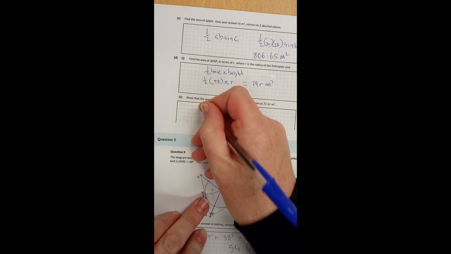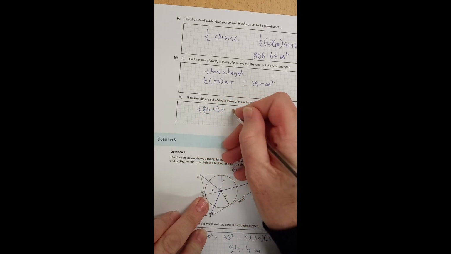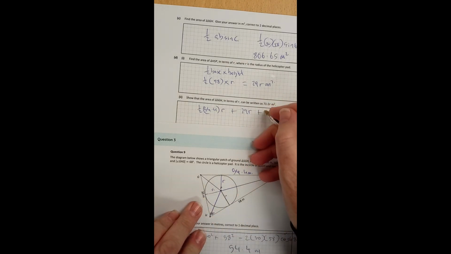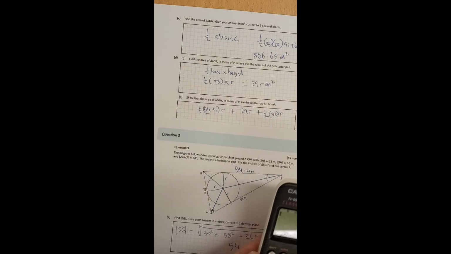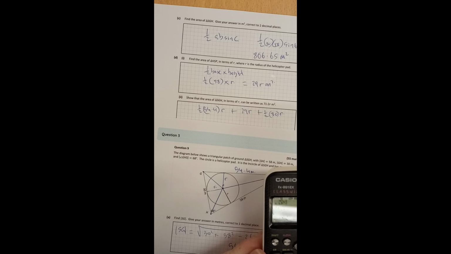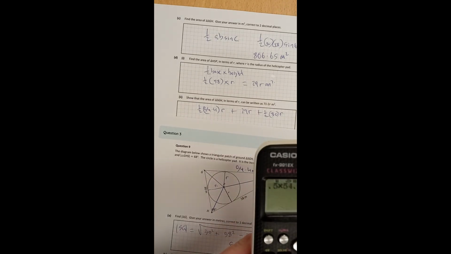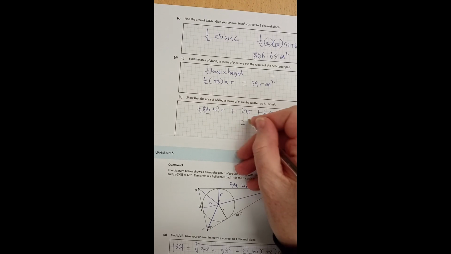So that's going to be half of 54.4 by R, plus the one we know, 29R, plus this one, half of 30 by R. Let's see, does that add up to 71.2? 0.5 by 54.4 plus 29 plus 0.5 by 30, and that is 71.2. That's what it is.